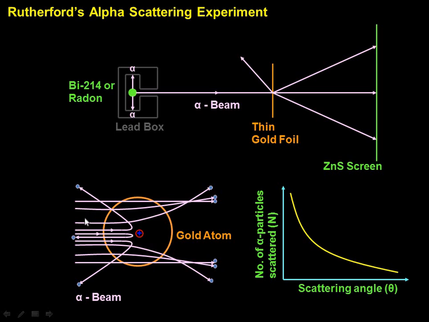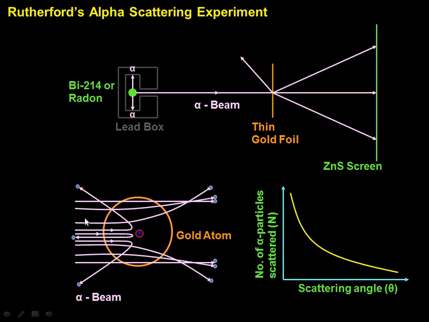Are we clear with this? Okay, so Rutherford with his two associates Geiger and Marsden performed this experiment of scattering of alpha particles from thin foils and obtained very good insight into the structure of the atom.